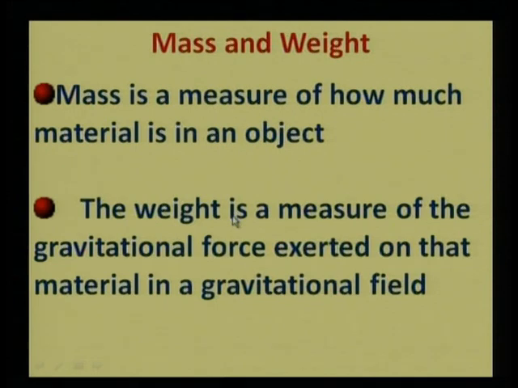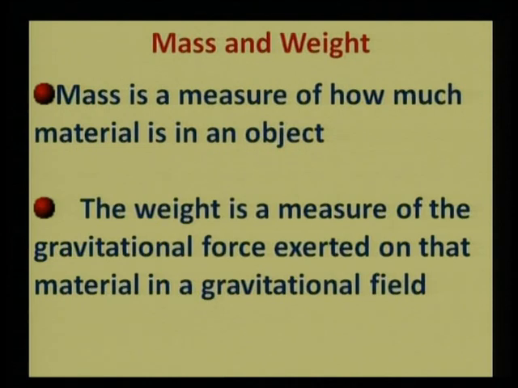So weight gives us an idea about the strength of the gravitational force on the surface of the earth, or on any surface, the surface of a planet, suppose. So it differs from planet to planet. The weight of one object on earth and the same object taken to some other planet or moon, for example, would be different, because the amount of force exerted by the surface of the moon on that same mass would be different, so its weight would be different.